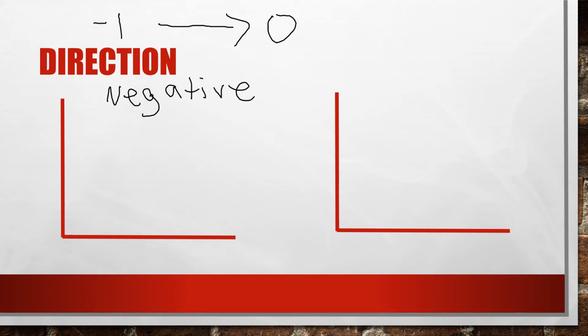So first I want to talk about direction. And so if you have a correlation from -1 all the way up to 0, but not 0, we have a negative correlation. And then anything above 0 all the way up to positive 1, we have a positive relationship. And if it's 0, then it means there's no relationship.